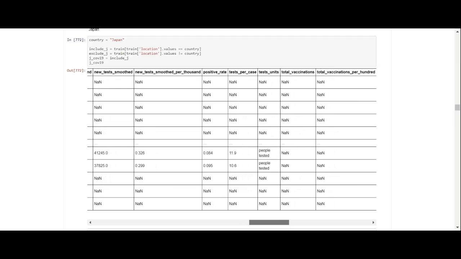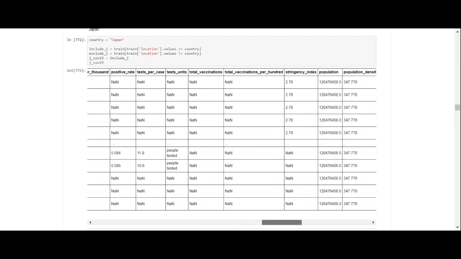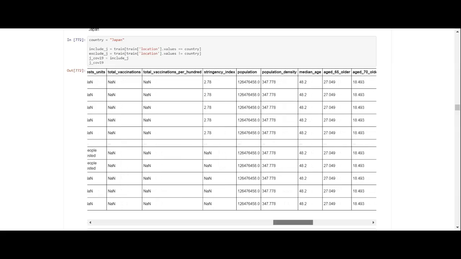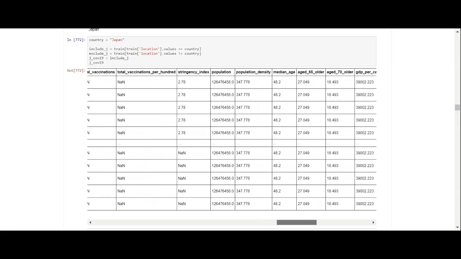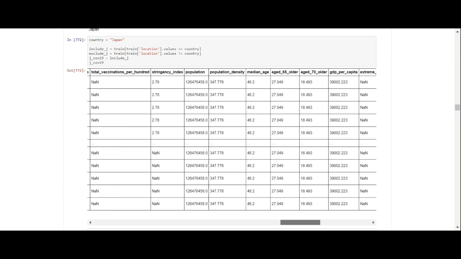So we can look over here. Their population looks like 126 million. Median age is 48, so the median age in Japan is higher than the median age in the US and the UK. So that's interesting.